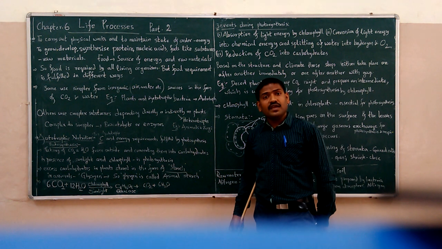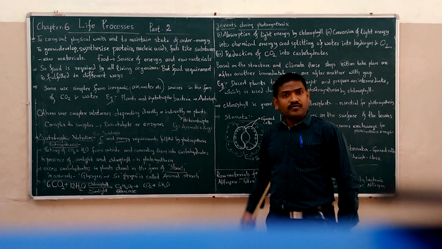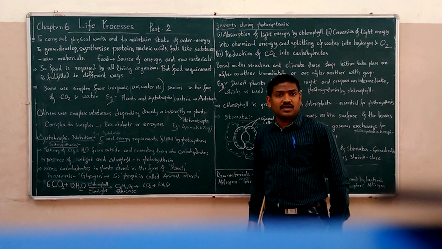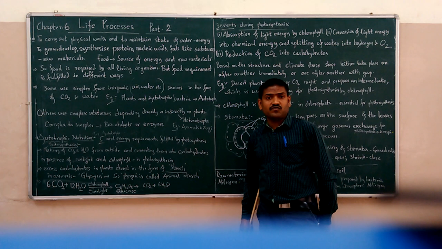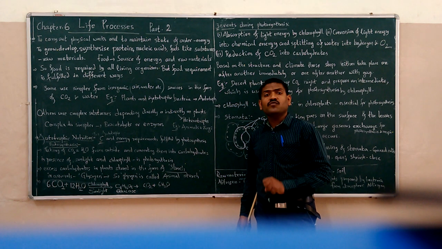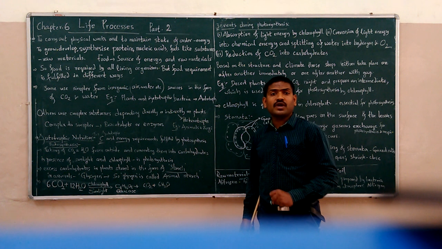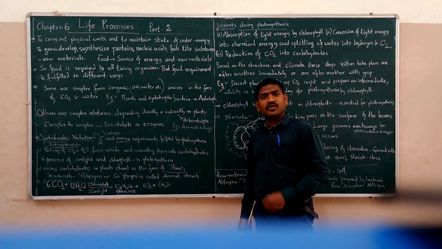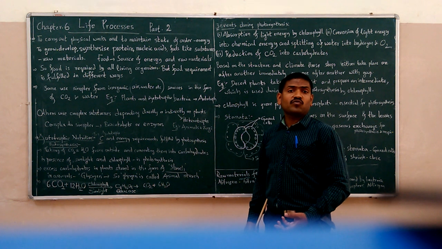In the same way, animals also, from the complex food which they take in their nutrition, when they break down that food, the carbohydrate portion is finally broken down into glucose. This glucose also will be in little excess in quantity.